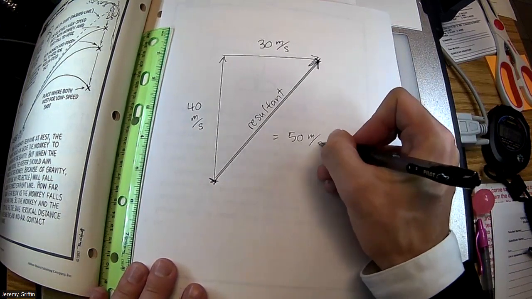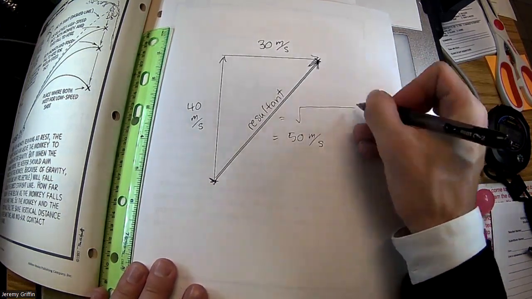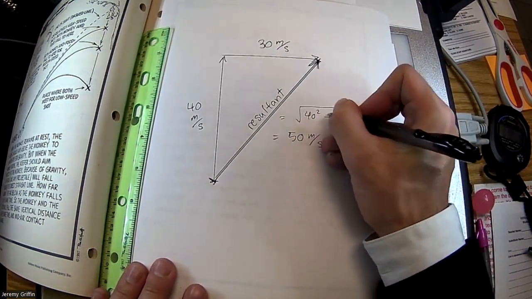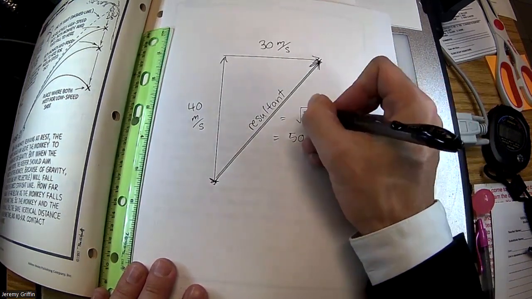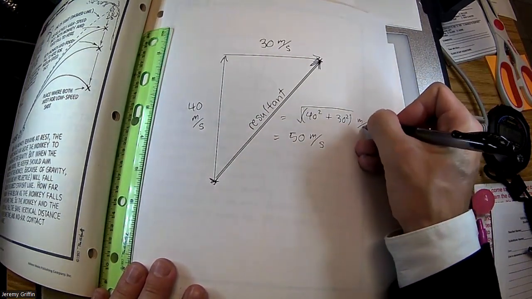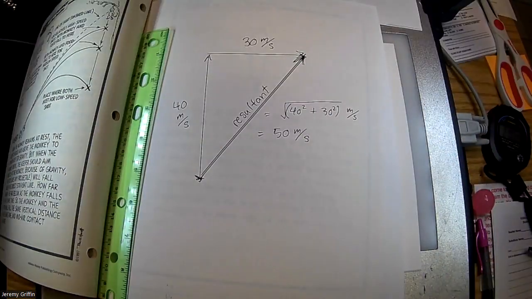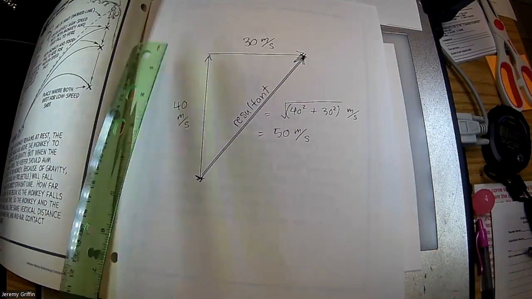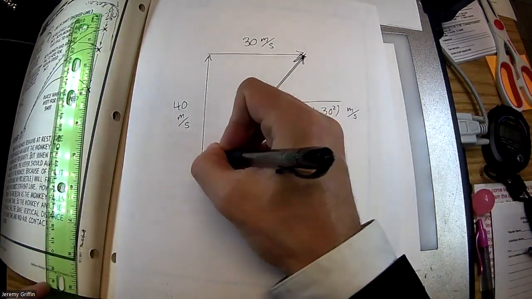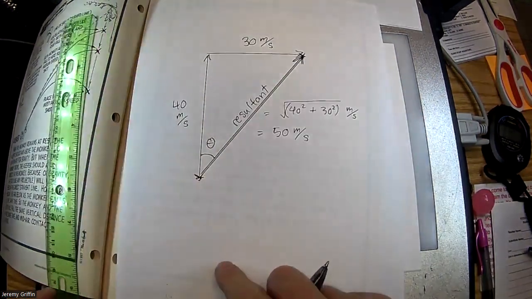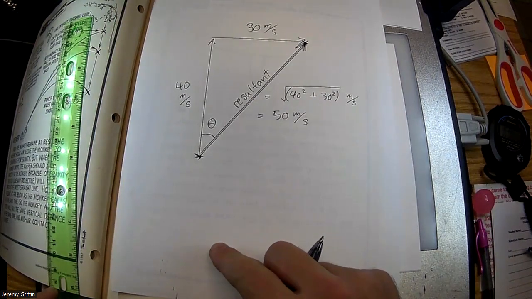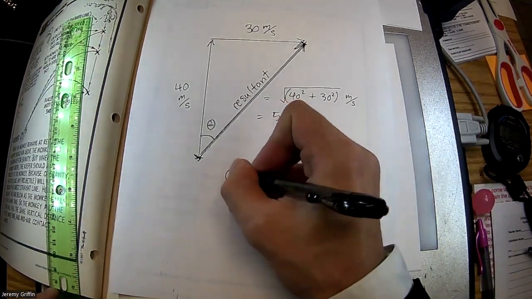And in general, you could do Pythagorean theorem. 40 squared plus 30 squared. In this case, then meters per second. Yeah, and I did set up a what triangle? 3, 4, 5 proportional triangle. So nice numbers on that one. Ooh, direction. What angle is that right there? How do you get it?